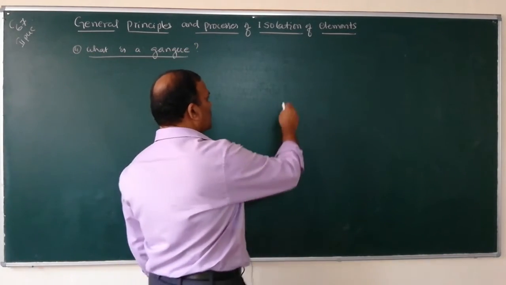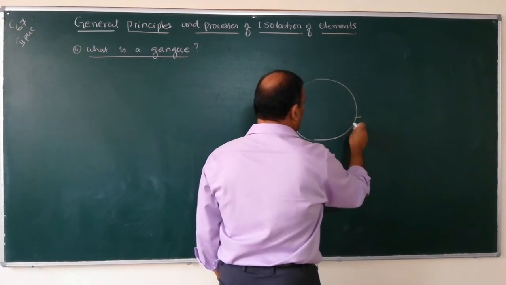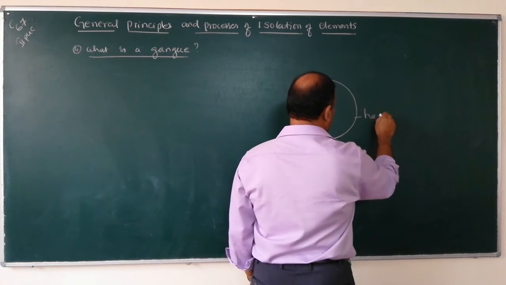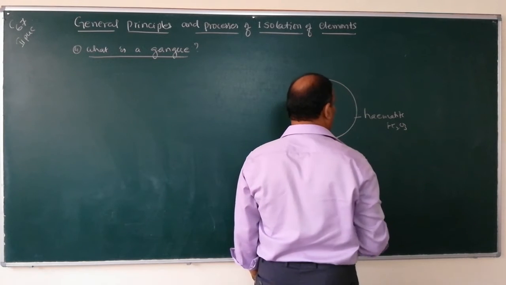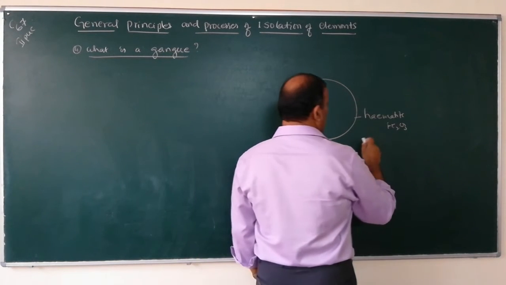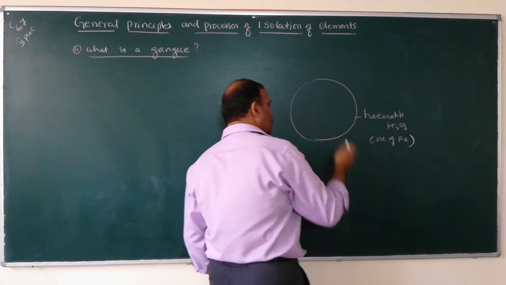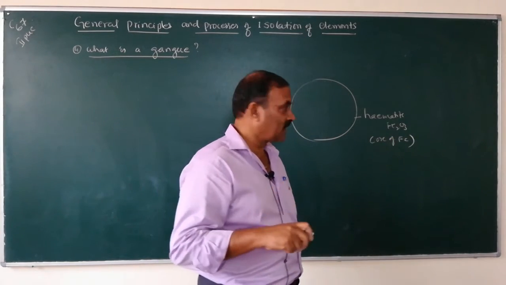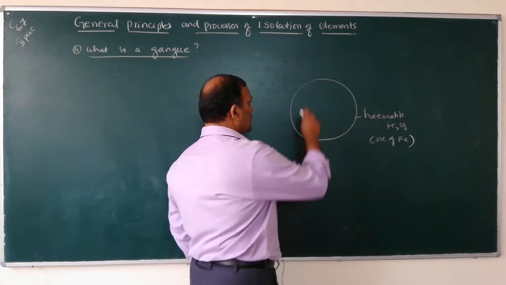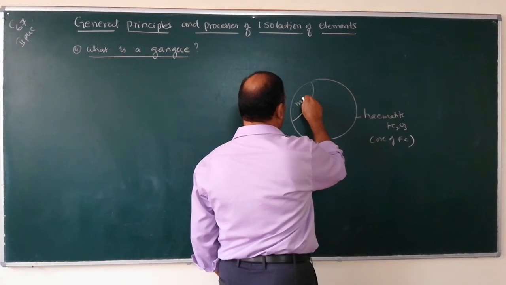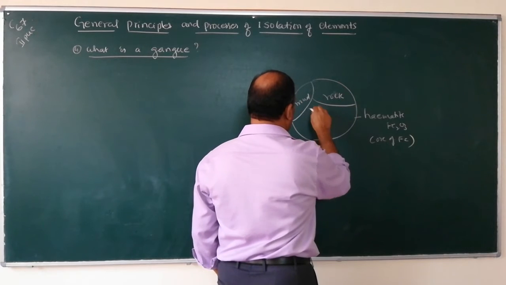Say for example, this is the hematite ore, Fe2O3. Hematite is the ore of iron. In nature, in the earth, hematite is present along with some mud, rock, sand.